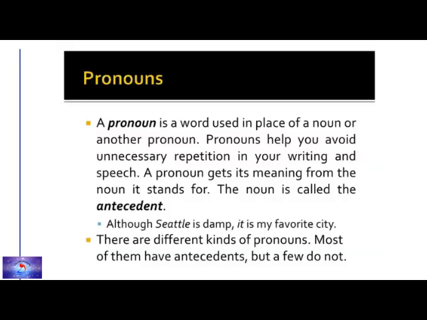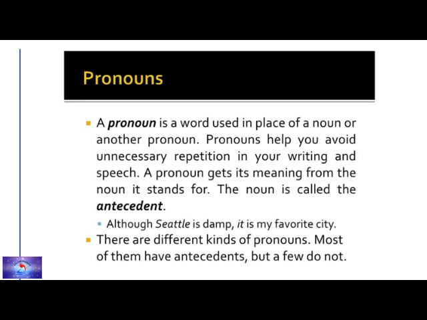Now we are going to learn about pronouns. What is a pronoun? A pronoun is a word used in place of a noun or another pronoun. Pronouns help you avoid unnecessary repetition in your writing and speech. A pronoun gets its meaning from the noun it stands for. The noun is called the antecedent. So, although Seattle is damp, it is my favorite city.